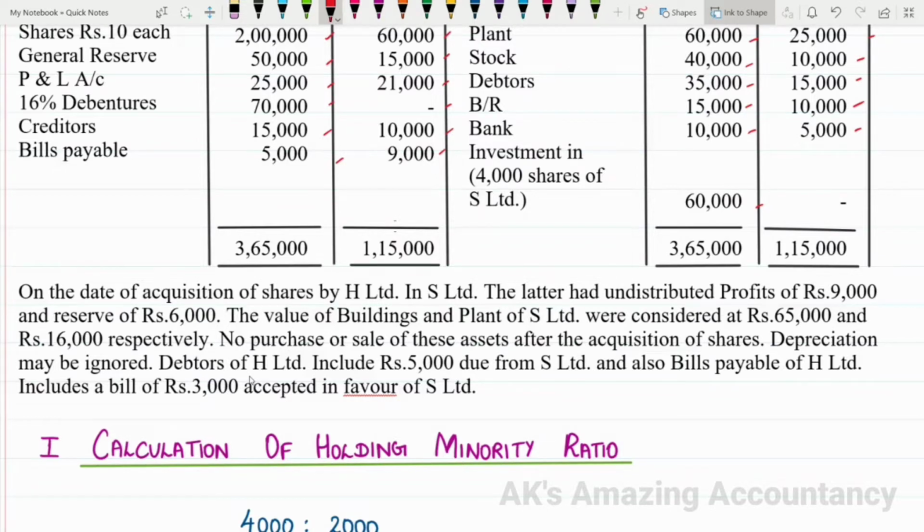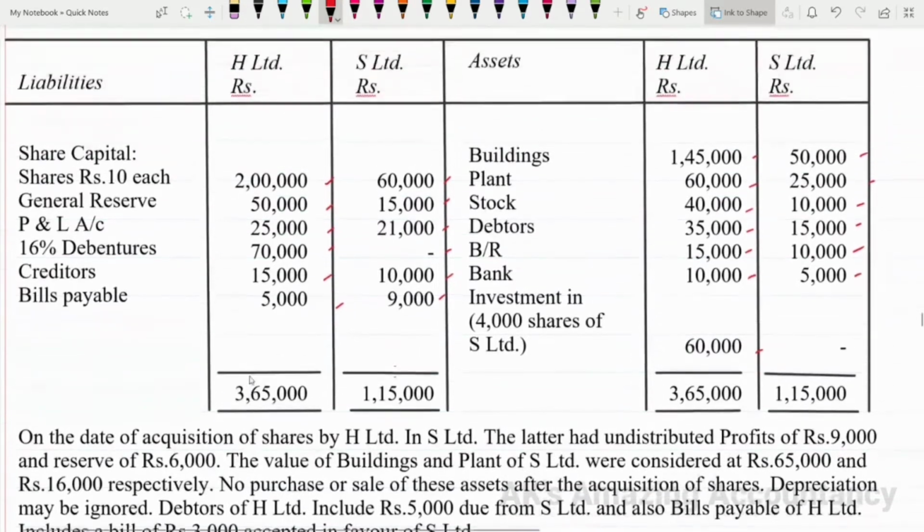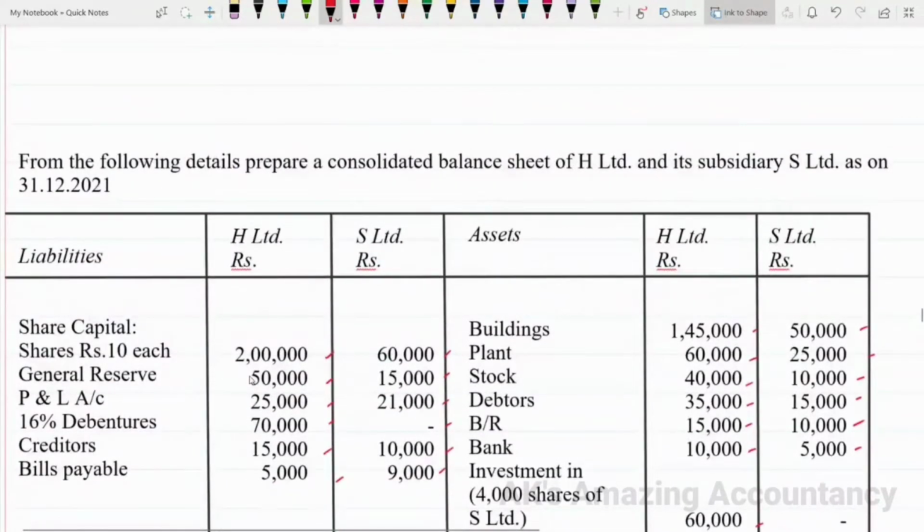So this is the problem we have, and from the information given, you are asked to prepare a consolidated balance sheet. You are required to prepare a consolidated balance sheet of the holding company H Limited and its subsidiary S Limited. This is a problem involving two important adjustments. One is adjustment relating to revaluation of assets, and the other one is adjustment relating to mutual obligation.